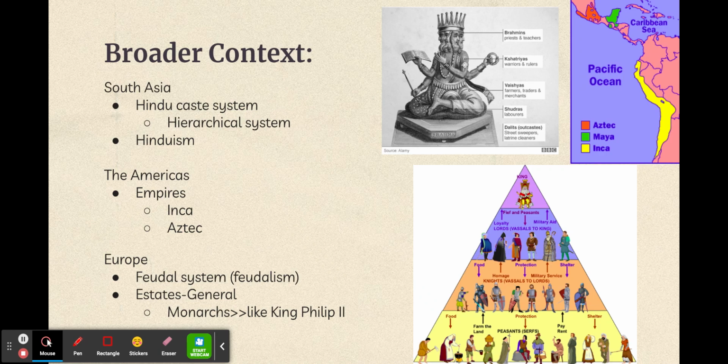However, it was weakened when monarchs created a larger bureaucracy called the Estates General. The Estates General is an assembly for legislative discussion among different classes. This assembly determined the rights and status of the people.